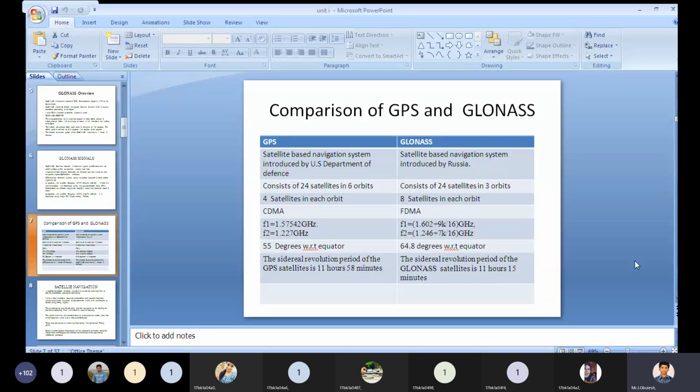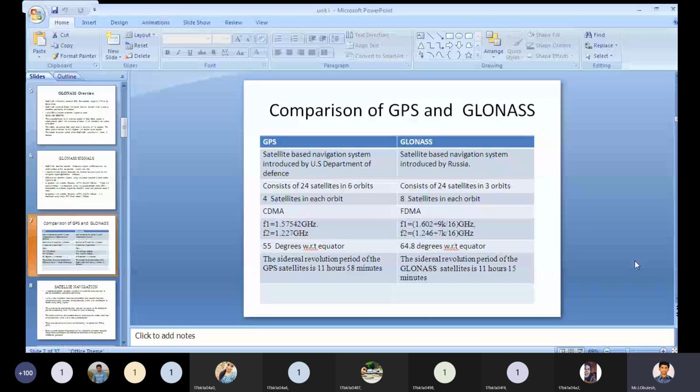And coming to the inclination angle with respect to the equator: for GPS it is 55 degrees with respect to the equator. For GLONASS it is 64.8 degrees with respect to the equator.